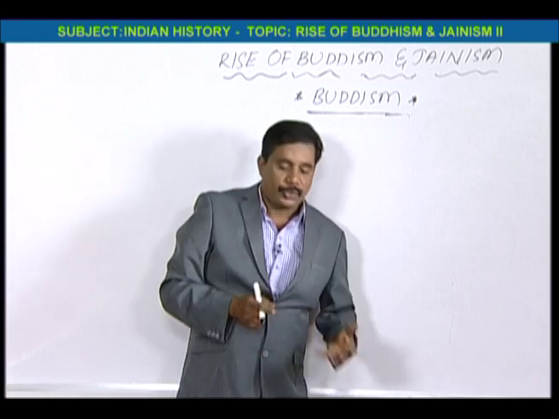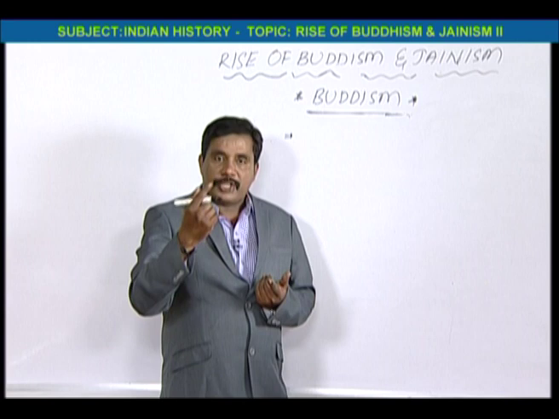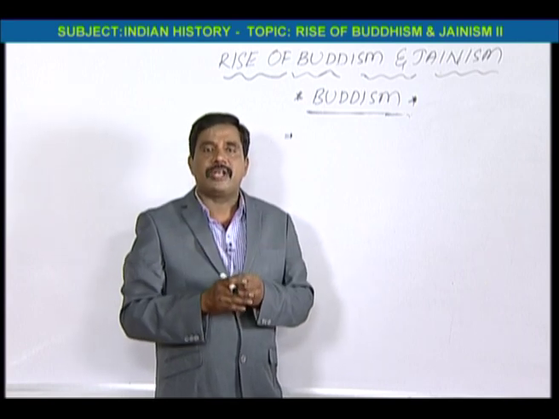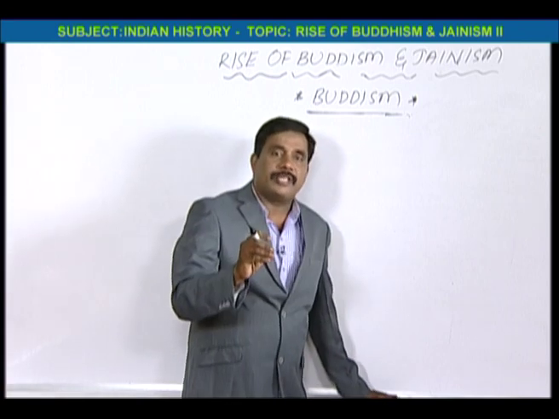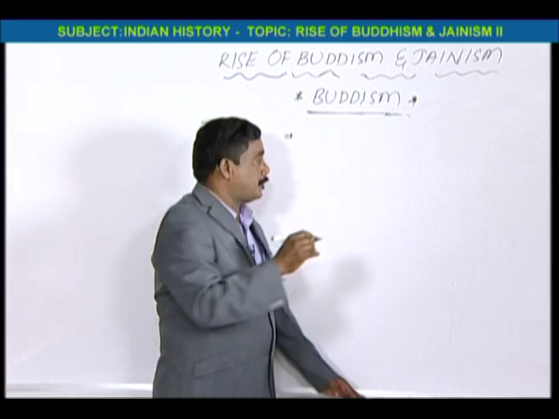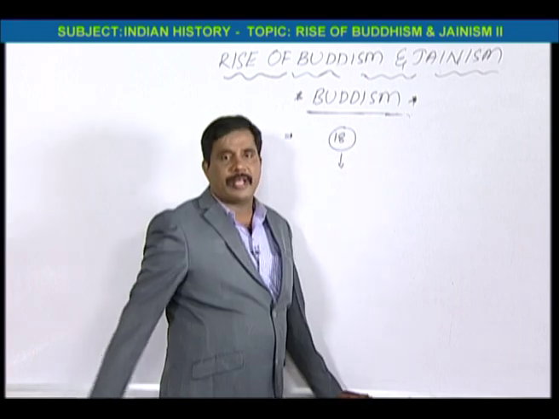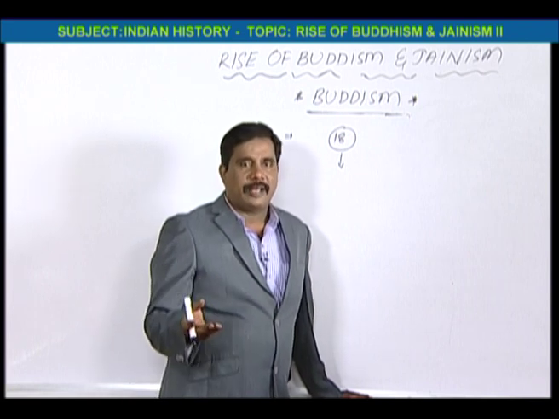Today Sri Lanka, Nepal, Tibet and Burma have Buddhism as their official religion. Today Buddhism has 18 branches throughout the world. The most important branches are Mahayana and Hinayana.